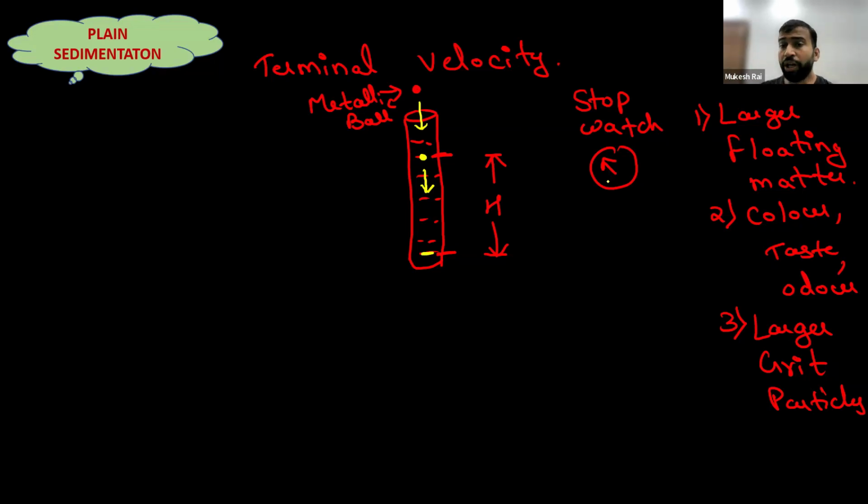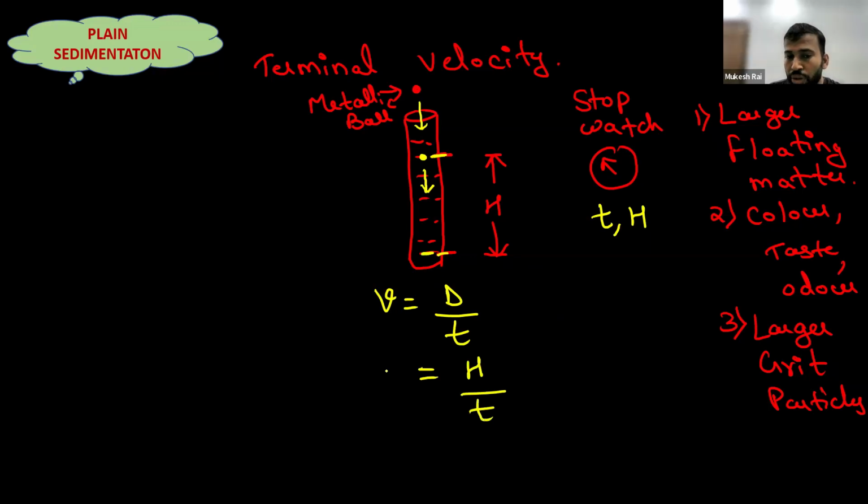Okay. Now, the time taken by the ball to pass from this point to the last point, we already know that. So, we have the time, and we have the distance covered by that ball, that is h. Now, we have to determine the velocity. We all know that velocity is equal to distance upon time. Now, we have the distance, that is h, and we have the time, that is t. So, this velocity is known as the terminal velocity.